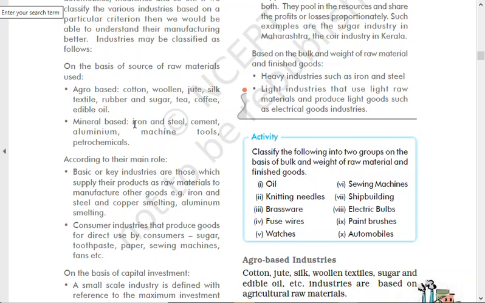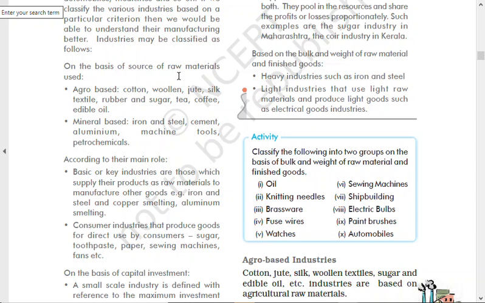And another one is mineral based. So industries are basically of two types. One is agro-based, that means you get the raw material from agriculture. That is why we read on that page that industries and agriculture grow hand in hand, because the more raw material available, the more such industry will be developed in the country, right? Okay, so that is why. And another one is mineral based, that means iron and steel factories, cement, aluminum, machine tools, petrochemicals, all these are mineral based industries. These are the examples. Okay, so these are on the basis of the source of raw material.